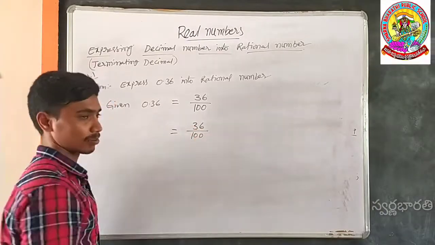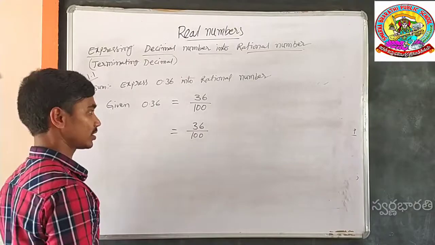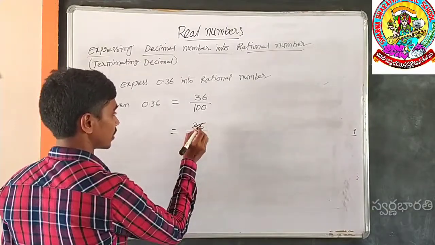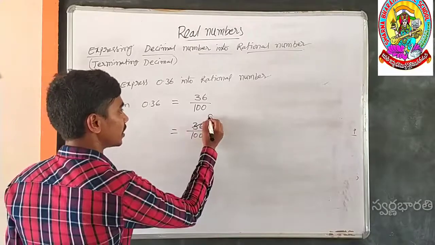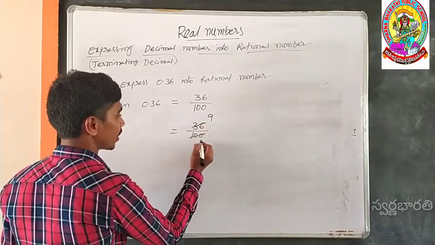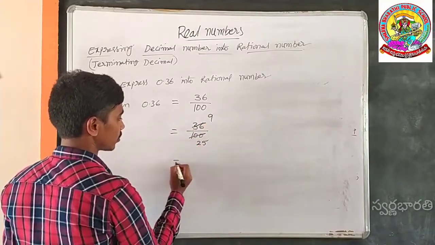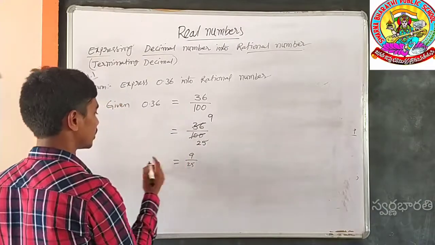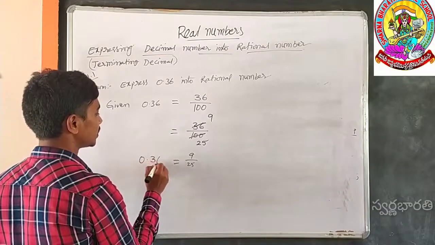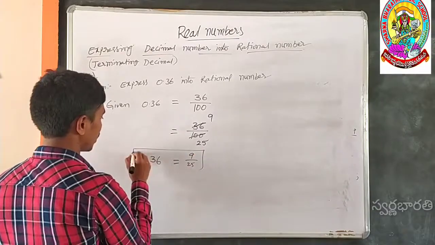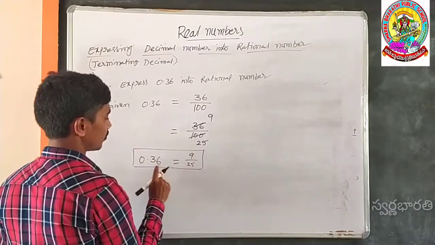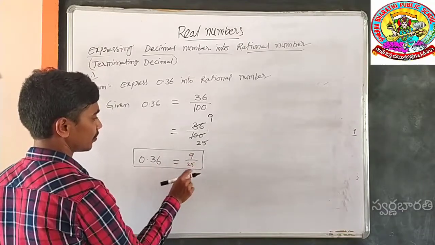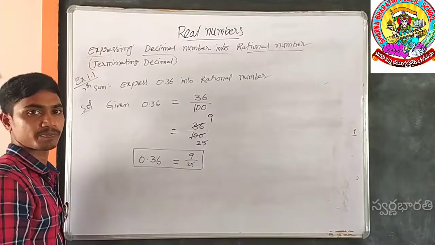Try to simplify this number. Is there any common table to cancel here? Yes. The fourth table cancels 36 by 9 times. The fourth table cancels 100 by 25 times. So 9 by 25. Here there is no common table to cancel. So 0.36 from decimal form to rational form is 9 by 25.